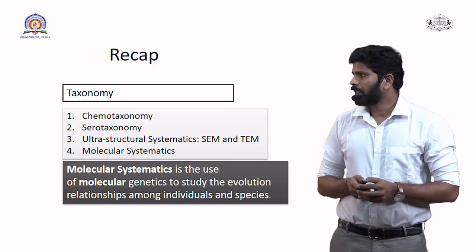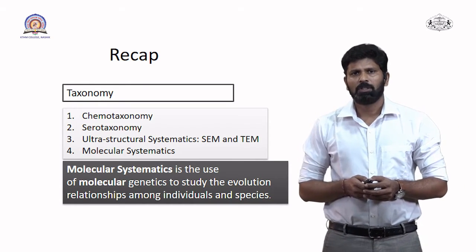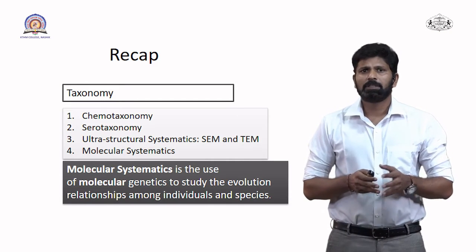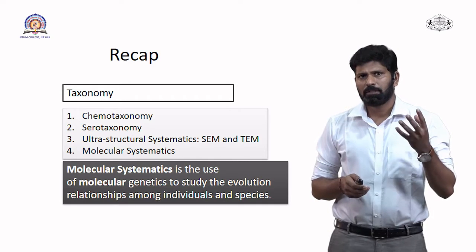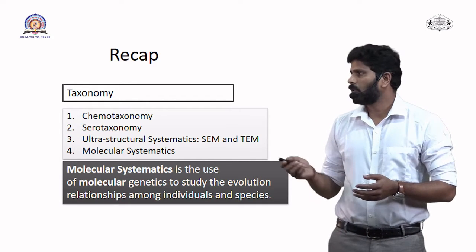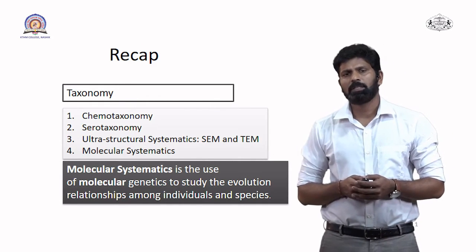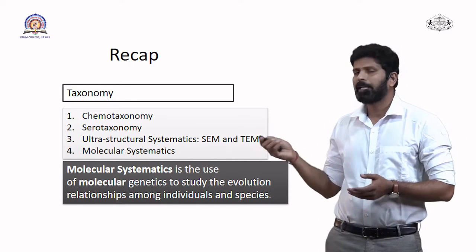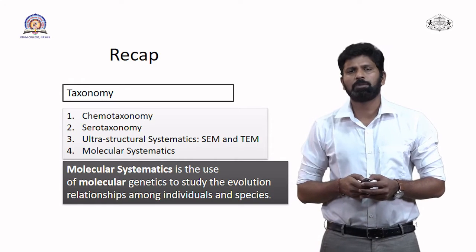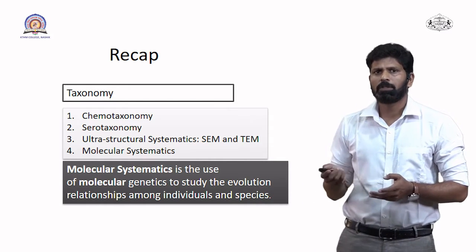Then ultrastructural systematics. Ultrastructure means the structure of any molecule at the ultra level, and that is called ultrastructural systematics. In ultrastructural systematics, we use the scanning electron microscope and the transmission electron microscope for the study.